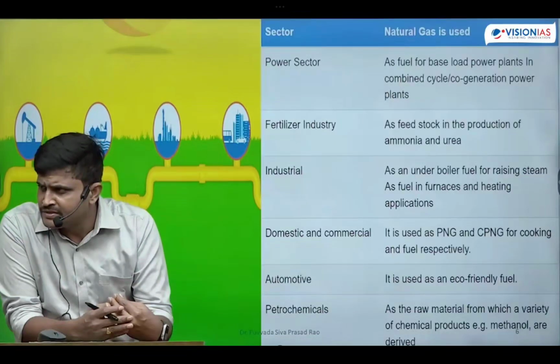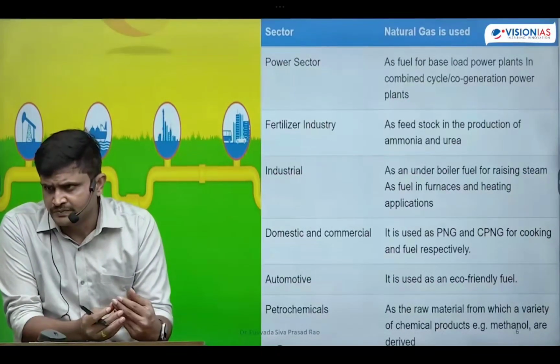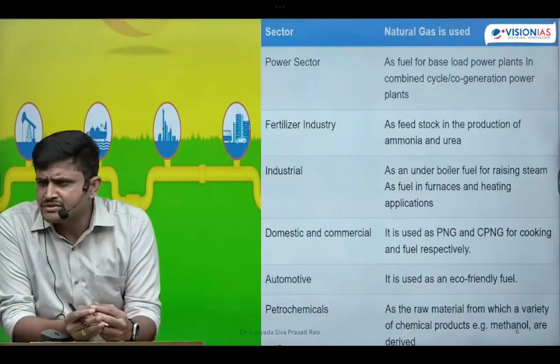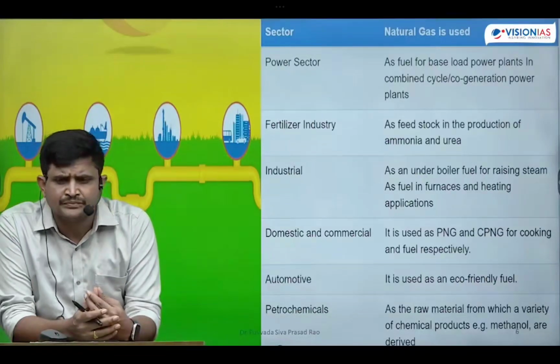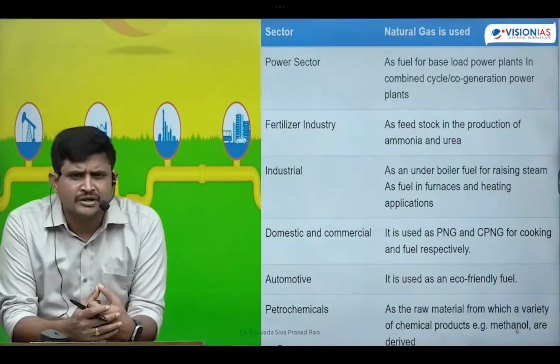Why are we depending upon natural gas? Because it is environmentally friendly in nature, the cleanest fossil fuel. Hence, we are importing natural gas from other countries. What is the difference between natural gas and biogas? If methane gas is produced from the interior layers of the earth crust, from shale rocks and the like, then it is known as natural gas. If the methane is produced by the degradation and decomposition of any biomass, then we call it biogas.